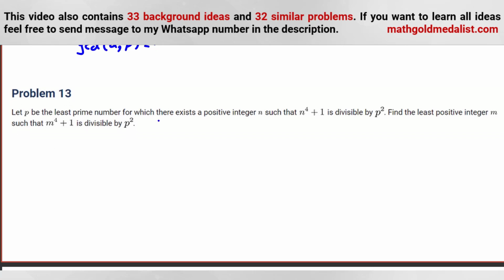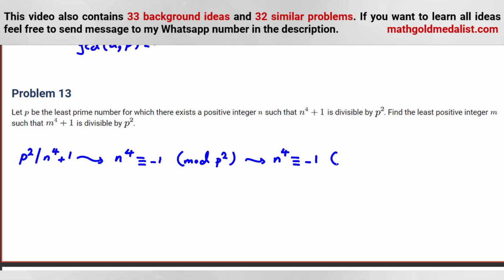It says p is the least prime for which there exists a positive integer n such that p squared divides n to the 4 plus 1. If we change it to modular arithmetic, n to the 4 is congruent to negative 1 mod p squared. Because this is a multiple of p squared, it is also a multiple of p, so n to the 4 is negative 1 mod p.